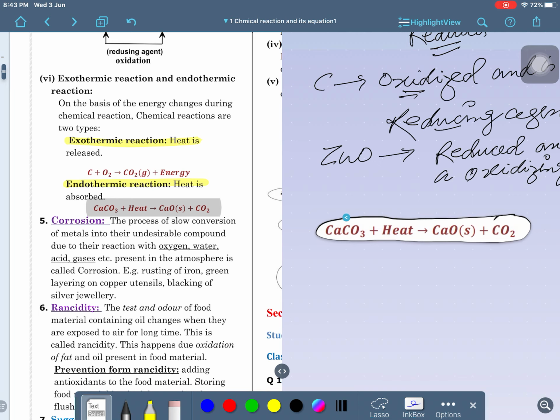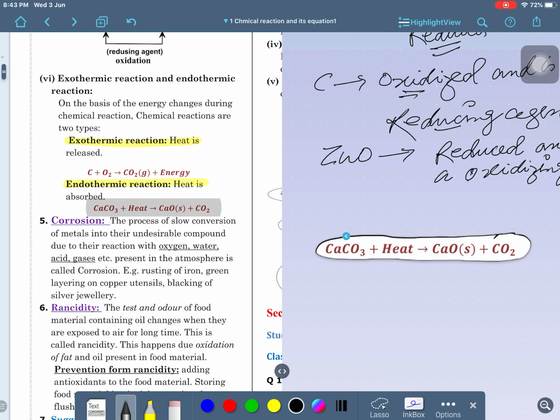Clear, right? So here you may see it's calcium carbonate, it's calcium oxide. This is also called quicklime, and this is also called limestone.